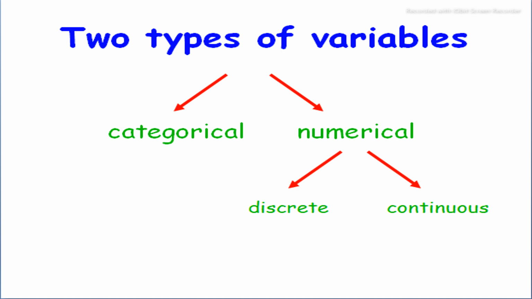And if we define a continuous variable, it is a variable which can theoretically assume any value between two given values. For example, the weight of a baby or the monthly income of an individual is a continuous variable.